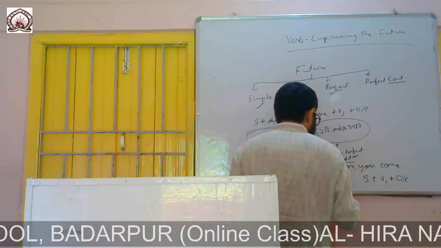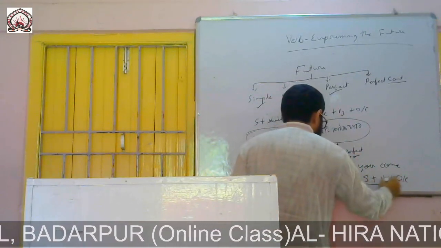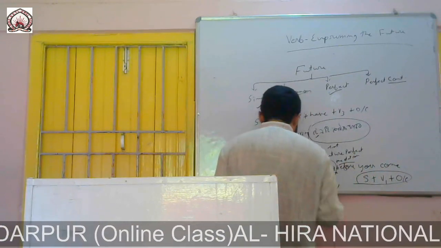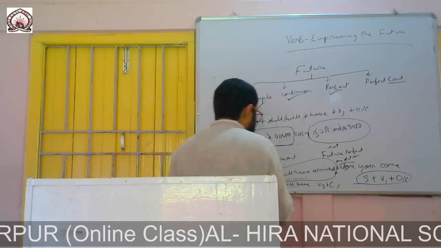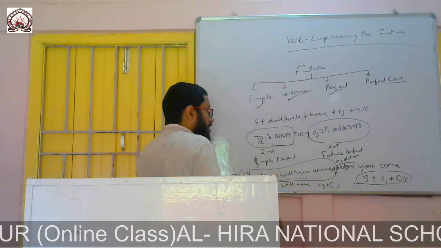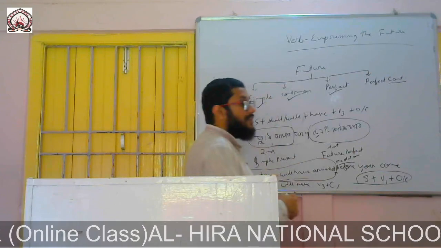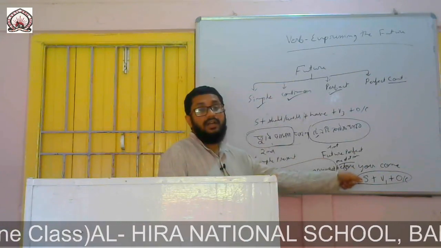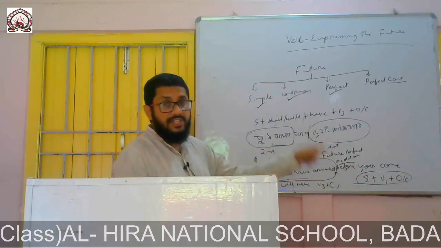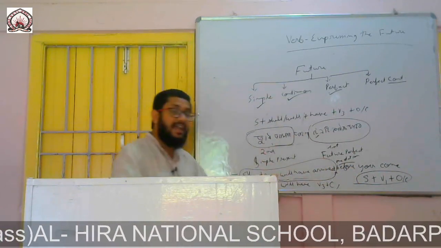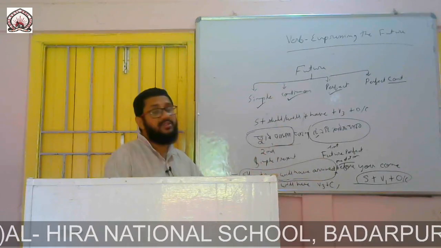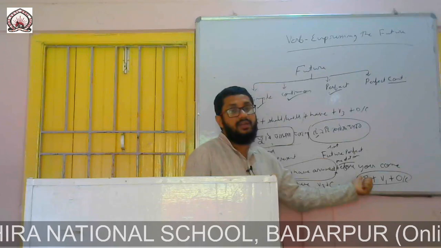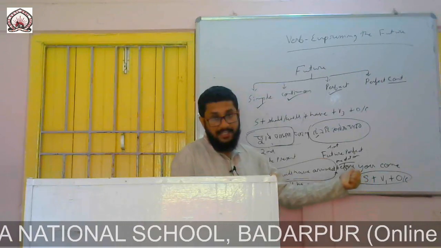So this portion has followed the rule of present indefinite tense and this portion has followed the rule of future perfect tense. Why have I used future perfect tense? Because two works will take place in future. For the first action I have used future perfect tense, and for the second action I have used present indefinite tense.